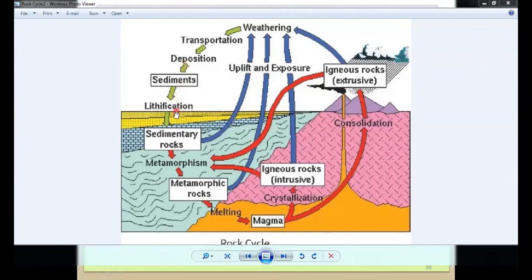And afterward, lithification, that is the process. It takes a lot of years to become sedimentary rocks. Those sediments are changed into sedimentary rocks. Now again, these sedimentary rocks, due to metamorphism, and it goes also inside the earth, because of the heat and pressure inside the earth, over the earth also, these sedimentary rocks can also change into a different new rock that we have just studied about, the metamorphic rock.